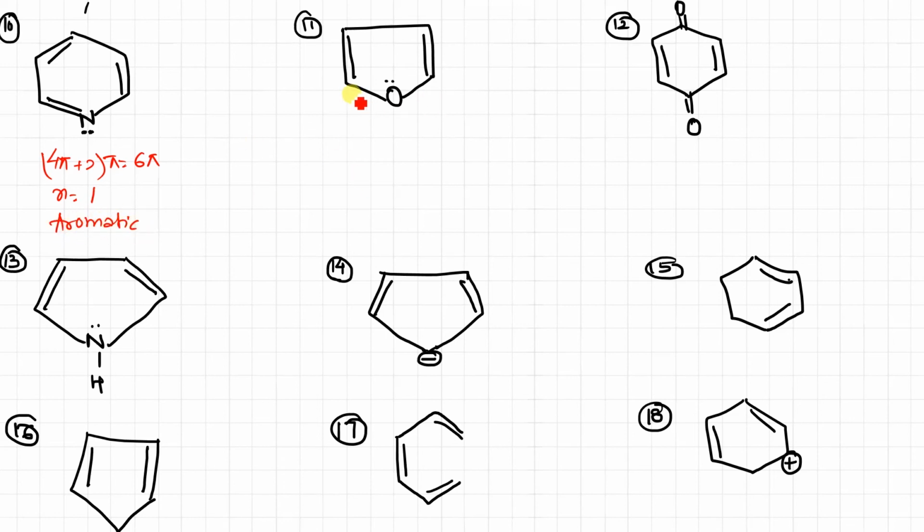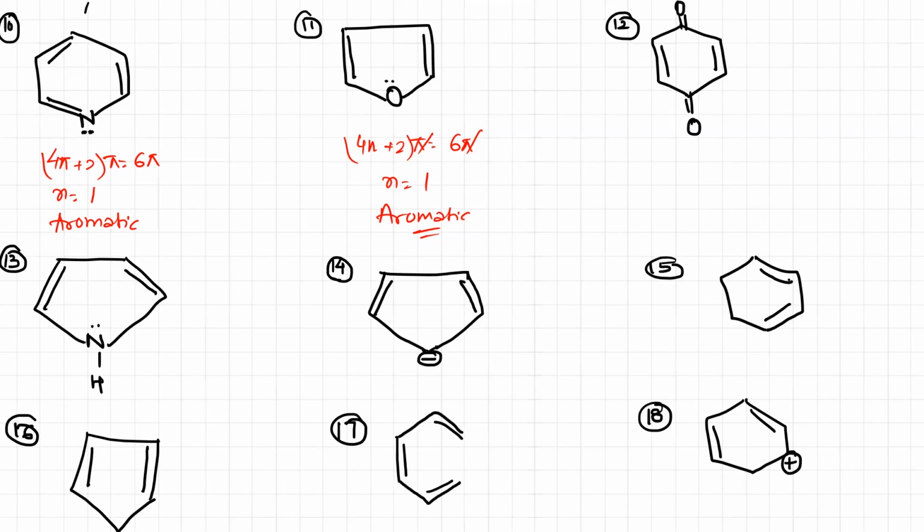This one has a lone pair over here, and that is inside the ring, so that means it is also in the conjugation. So how many total pi bonds over here? 1, 2, 3 it will be considered. Got it? And 6 pi electrons. So again, this is in odd number. So 4n plus 2 pi is equal to 6 pi, and hence n is equal to 1. So this is also aromatic. Yes. Now what about this? Just check whether this is aromatic or not.